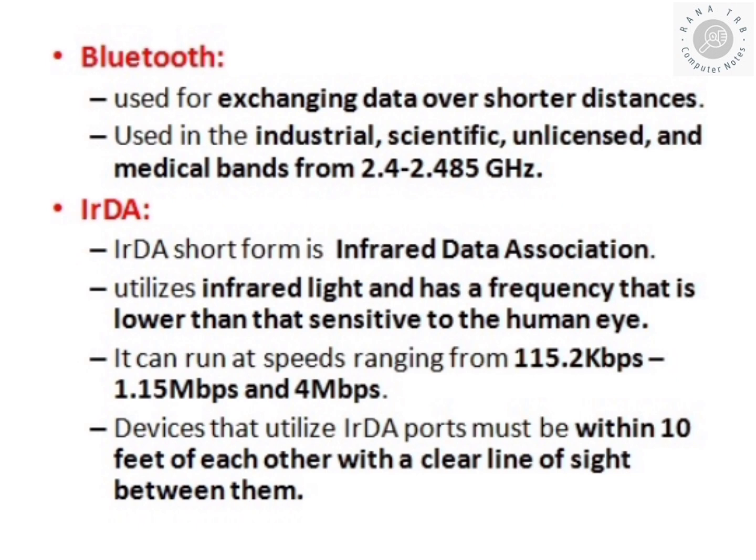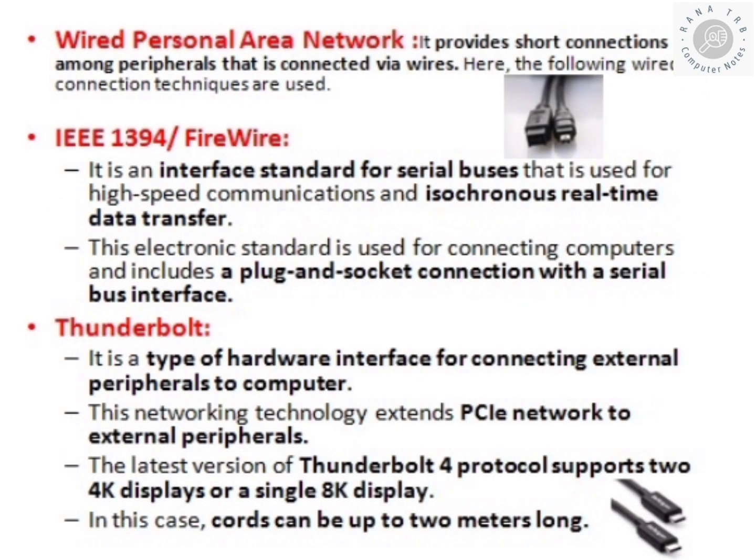Next one is the most important and well known, Bluetooth. It is used to exchange data over shorter distances. It can be used in industrial unlicensed bands having a bandwidth of 2.4 to 2.485 GHz. And the last one is IrDA, shortly known as the Infrared Data Association. It utilizes infrared light, which has a frequency lower than the sensitivity of the human eye. It can run at speeds of 115.2 kilobits per second to 1.15 megabits and 4 megabits per second. IrDA ports must be within 10 feet of each other with a clear line of sight between them.